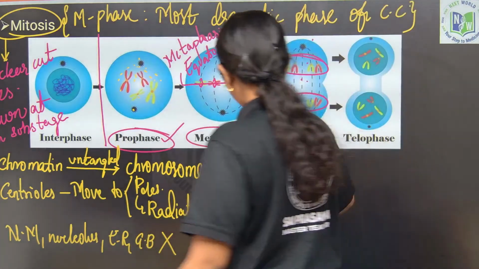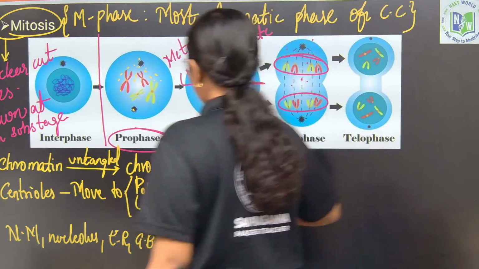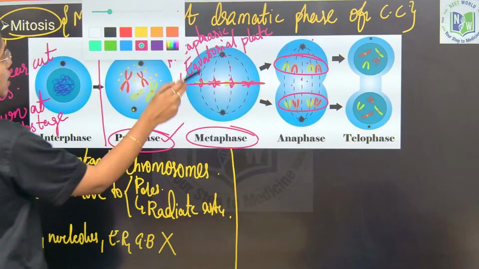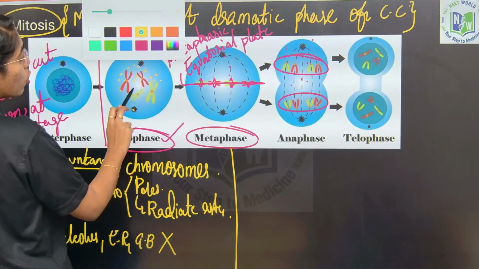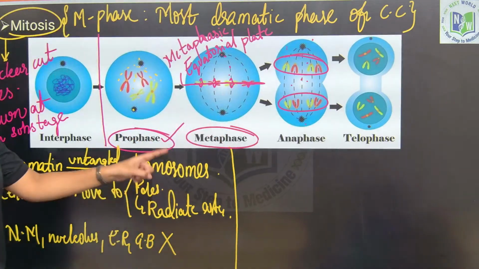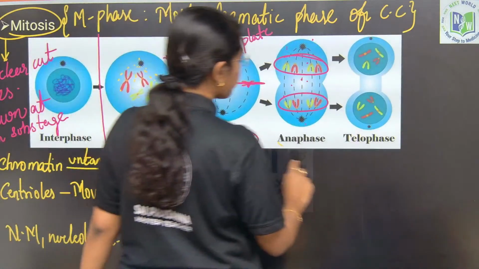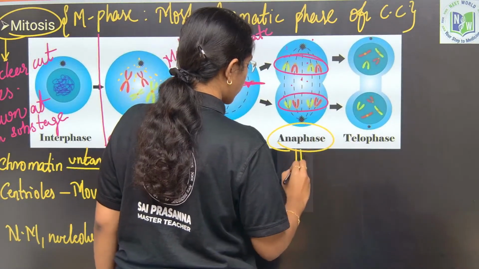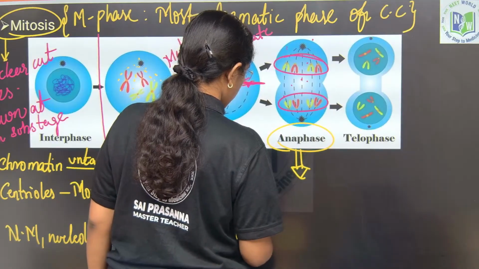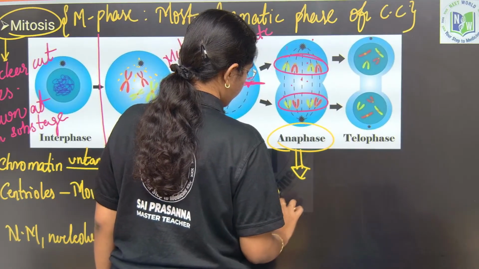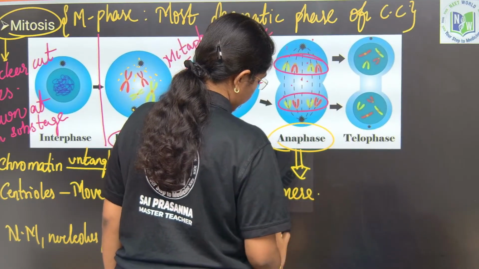So in anaphase, what is happening? Centromere splitting. In the metaphasic plate or equatorial plate, chromosomes were aligned at the center in metaphase. In anaphase, what is happening? Centromere splitting.